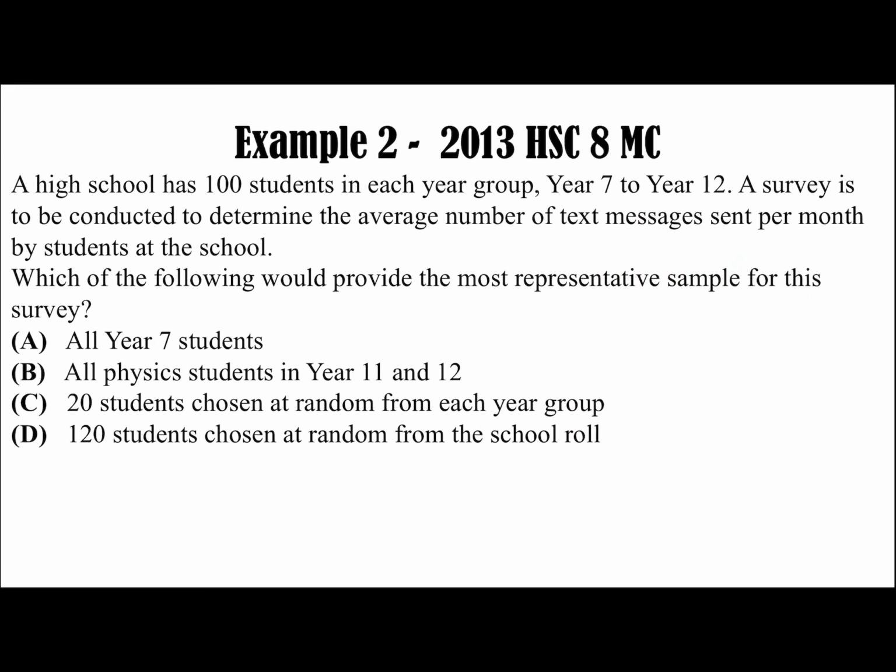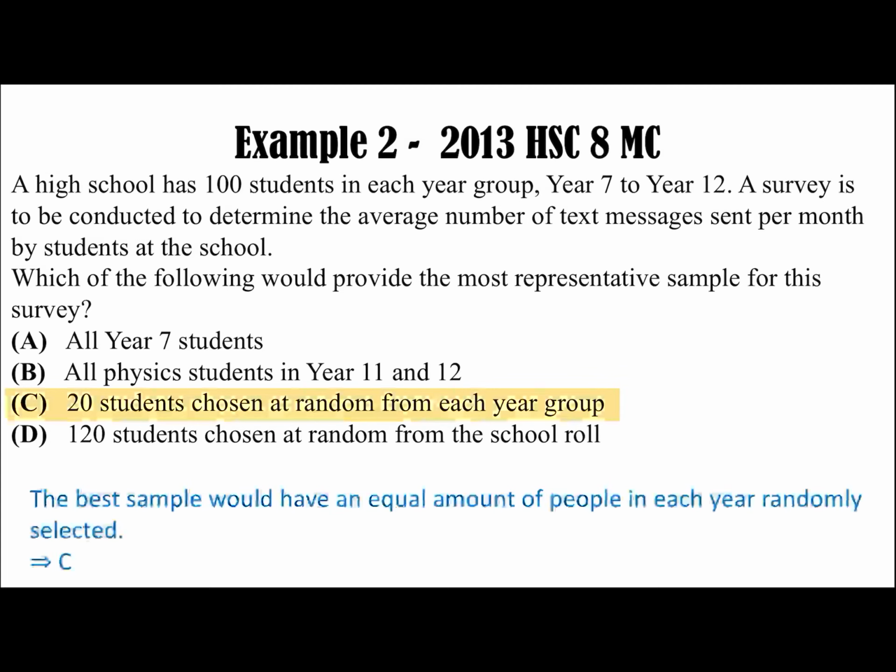Now, example 2, a 2013 HSC multiple choice question. A high school has 100 students in each year group, year 7 to year 12. A survey is to be conducted to determine the average number of text messages sent per month by students at the school. Which of the following would provide the most representative sample for this survey? All year 7 students, all physics students in year 11 and 12, 20 students chosen at random from each year group, or 120 students chosen at random from the school roll. Because each year group has 100 students, they are equal in number and also categorized. So option C would be the best sampling method, 20 students chosen at random from each year group.